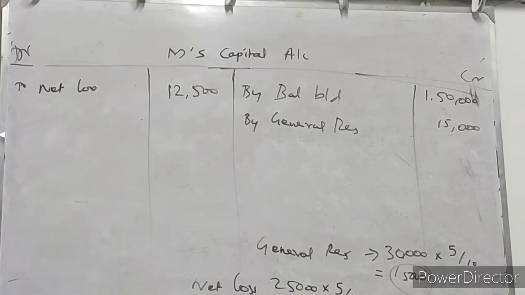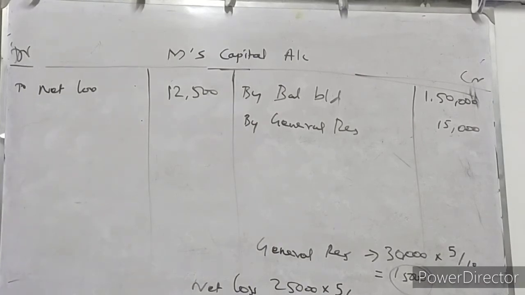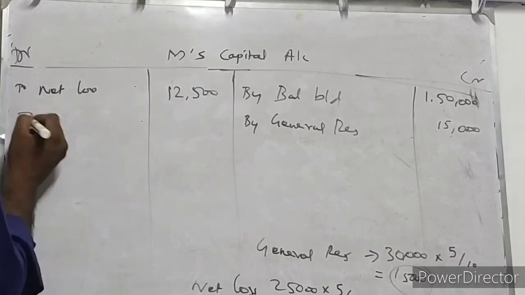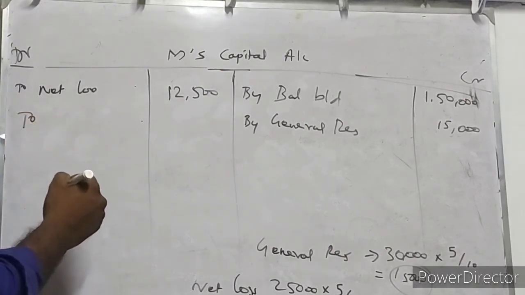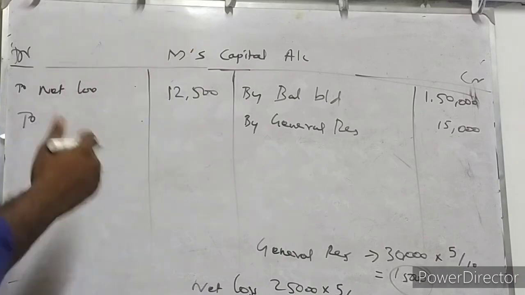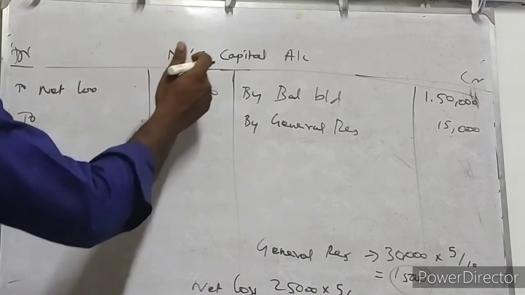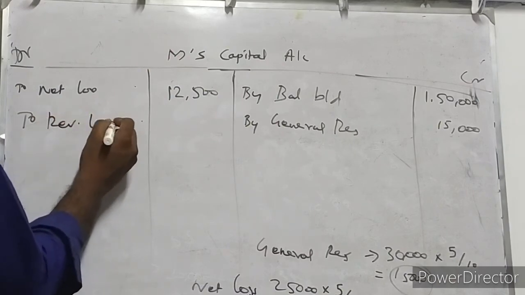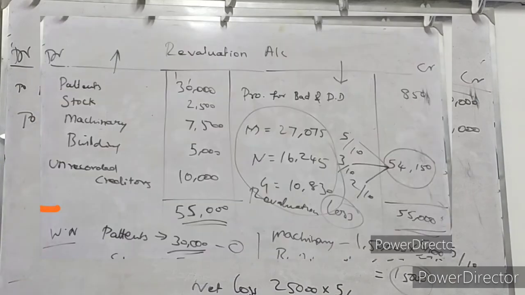The next one, revaluation loss. Revaluation loss should be distributed to all the partners, including the retiring partner, as per the existing profit and loss sharing ratio. For partner M, loss on revaluation, how much?